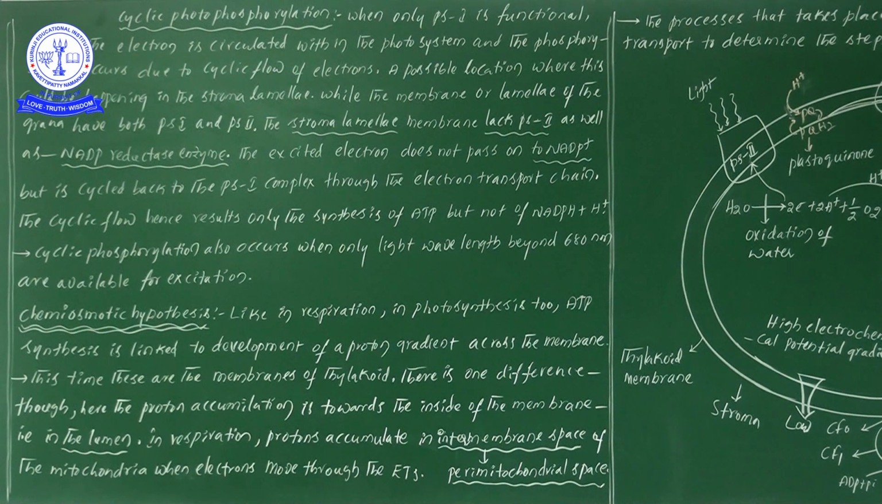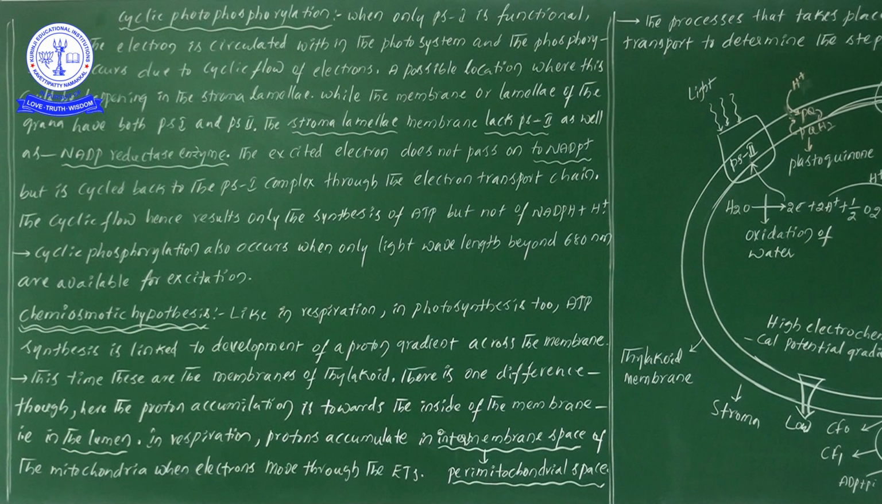The membrane or the lamellae of the grana have both photosystem 1 and photosystem 2, as I already told you. But in the stroma lamellae only, what will we observe? Photosystem 1 we will observe, and what we could not see is this: the stroma lamellae membrane lacks photosystem 2 as well as the NADP reductase enzyme.